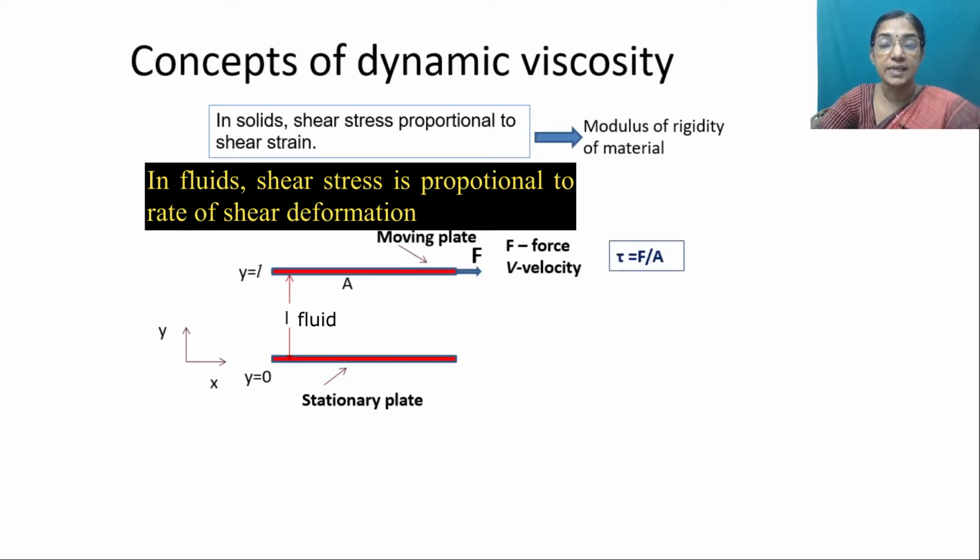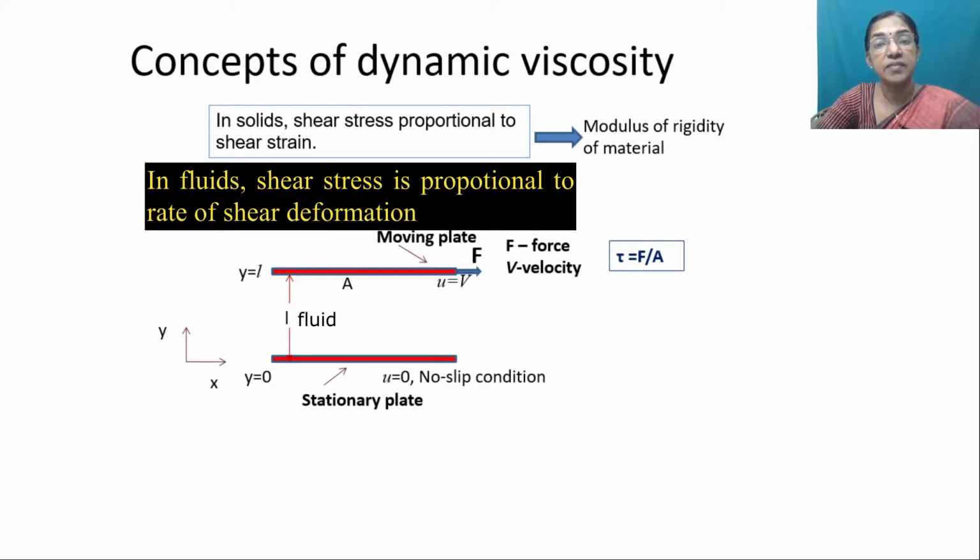Now one plate is stationary and the other plate is moving. So there is a fluid layer which is adjacent to this stationary plate. This particular fluid layer is very closely attached to the stationary plate so that its velocity equals 0, or we have to assume the no slip condition. Whereas the upper plate is moving with velocity v, so the fluid layer which is very close to that has the velocity u equal to